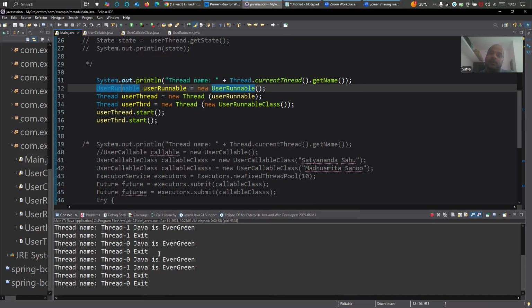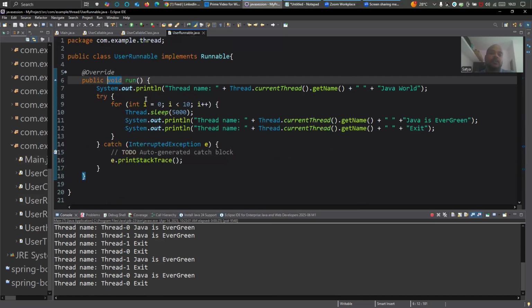See, this is how it was running, right? So if I add the synchronized keyword here, what will happen?